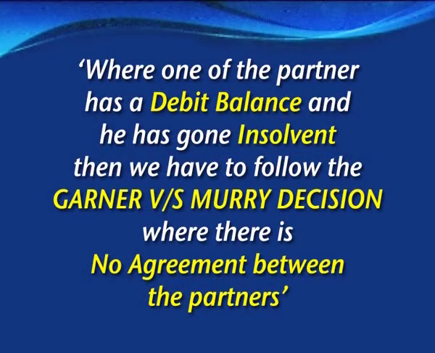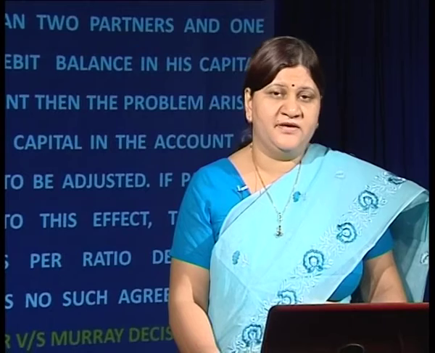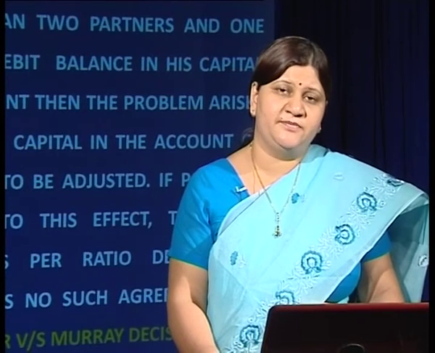So, under such a situation where one of the partners has a debit balance and has gone insolvent, we have to follow the Garner versus Murray decision where there is no agreement between the partners. Garner versus Murray is one of the very important cases to settle the debit balance of insolvent partners. Under this situation, there were three partners, Garner, Murray and William. William has gone insolvent and he has a debit balance in his capital account.